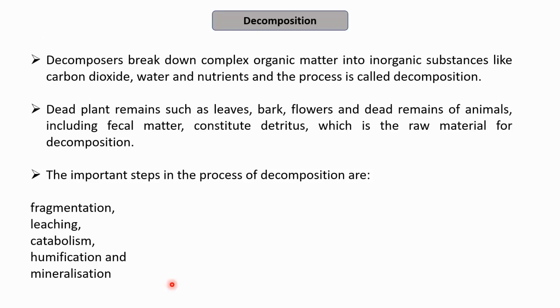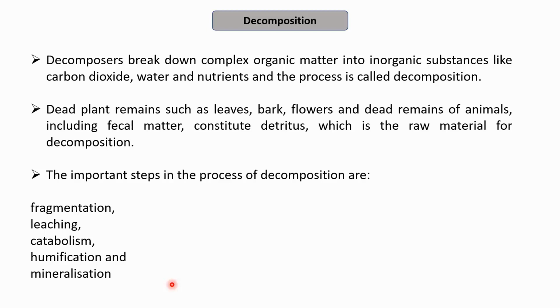The next aspect of any ecosystem is decomposition. Production involves the formation of complex organic molecules, while decomposition is opposite to production and involves the breakdown of complex organic matter into inorganic substances like carbon dioxide, water, and nutrients.